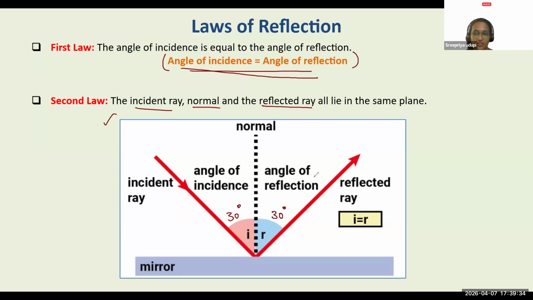Angle of incidence and angle of reflection, both of them are measured with respect to the normal. Pay attention to this. We have some questions on this, which I want you to answer. So angle of incidence is the angle between the incident ray and the normal, and angle of reflection is the angle between the reflected ray and the normal. Clear, everyone? Till here? Perfect.